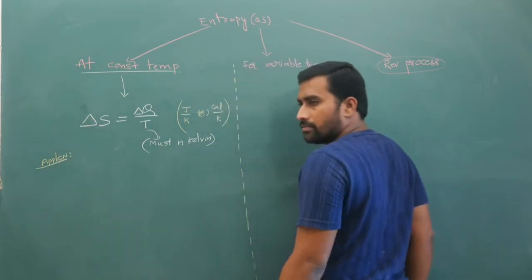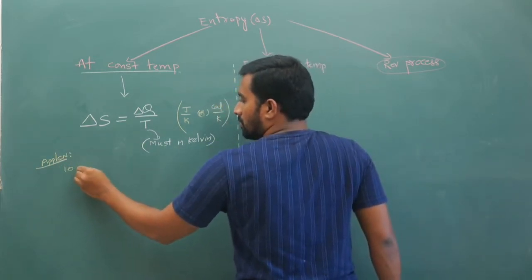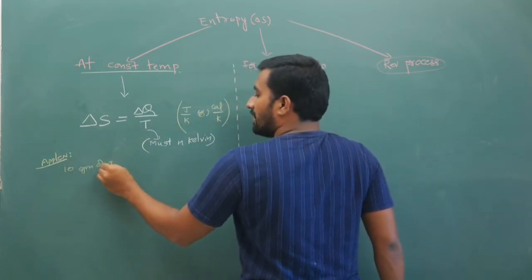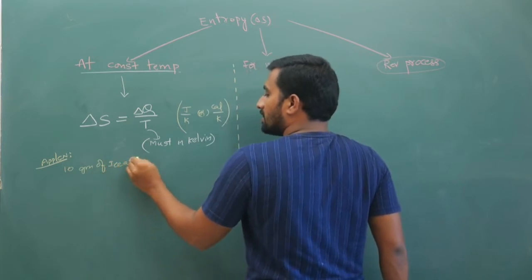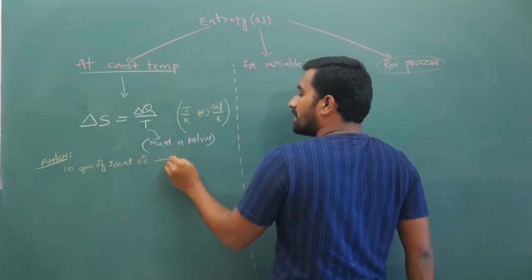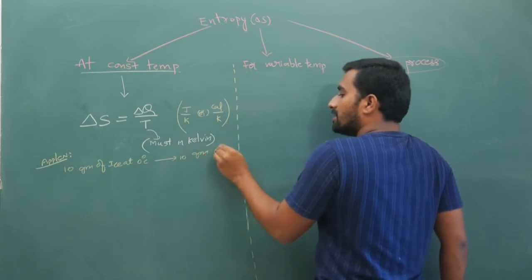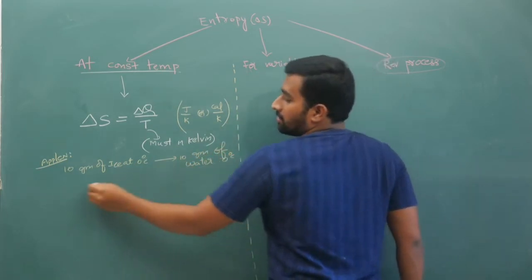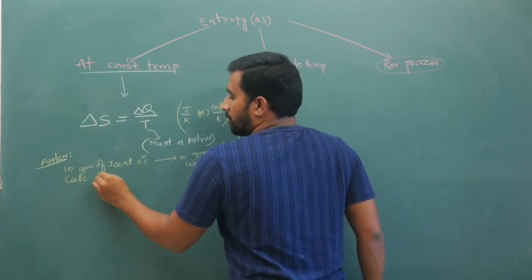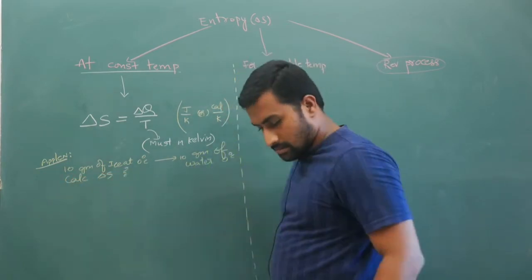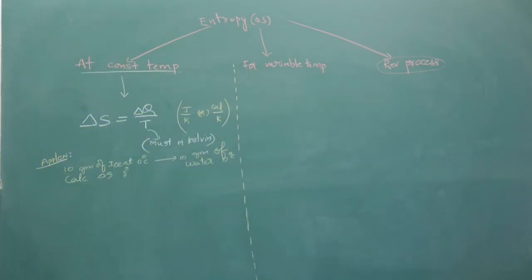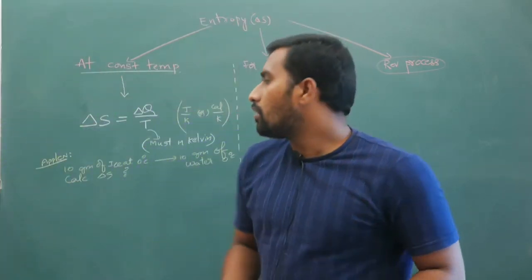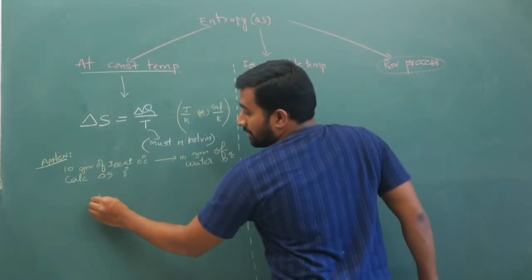You have 10 grams of ice at 0 degrees centigrade. It is getting converted to 10 grams of water at 0 degrees centigrade. Calculate entropy. That is your question. Now in this scenario, how will you calculate the entropy? Your entropy is given by